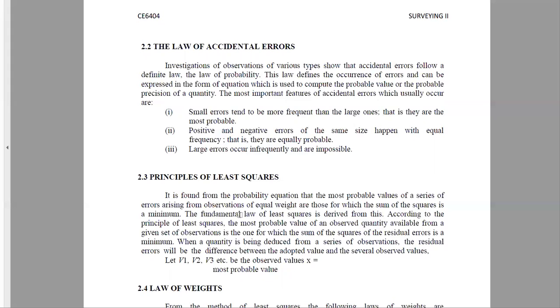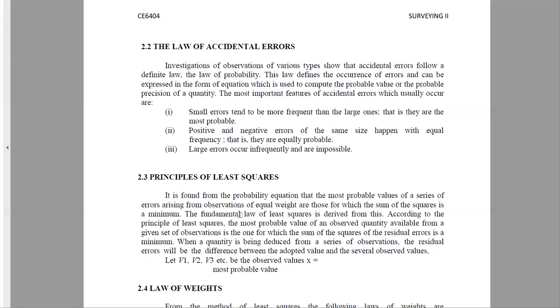There is the same possibility of having additive or subtractive errors, which lead to observations sometimes too large or too small. There are equal chances of both happening. Third, large errors occur infrequently and are impossible. So very large errors are less frequent and are basically impossible.